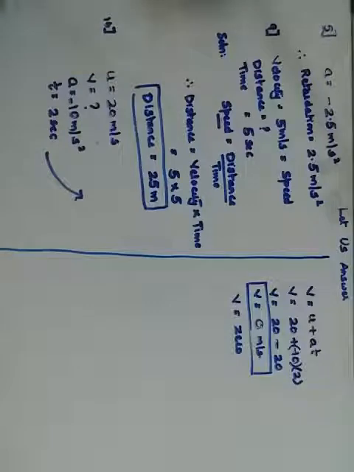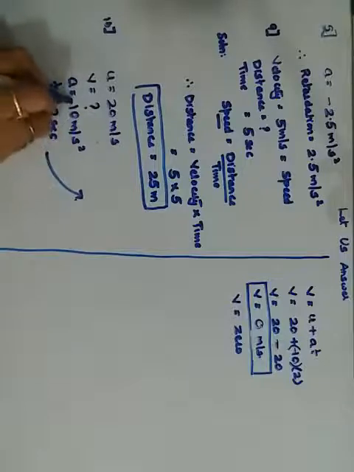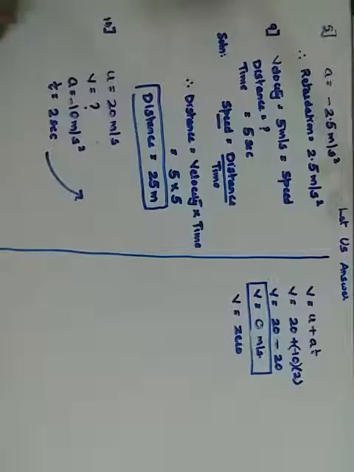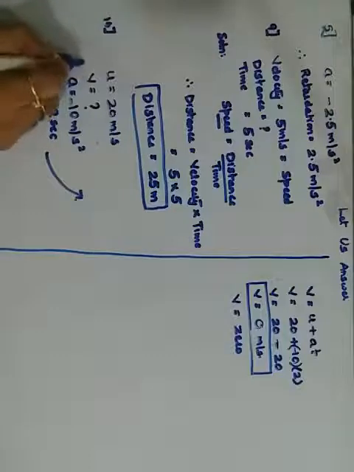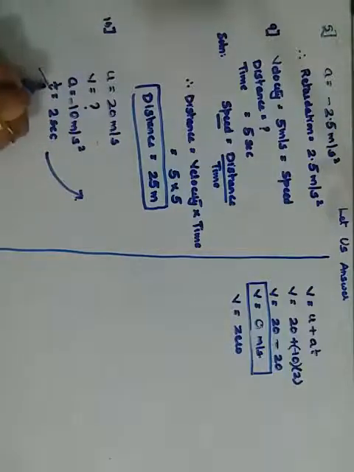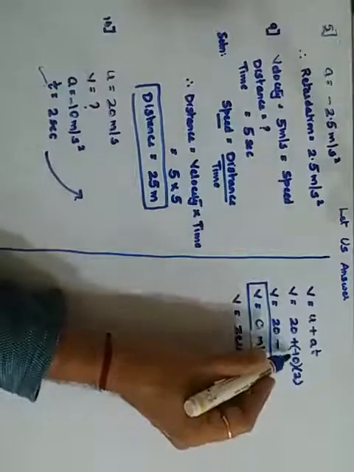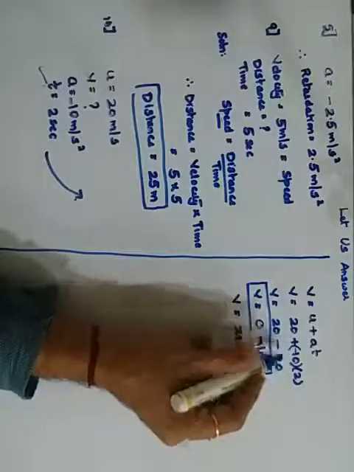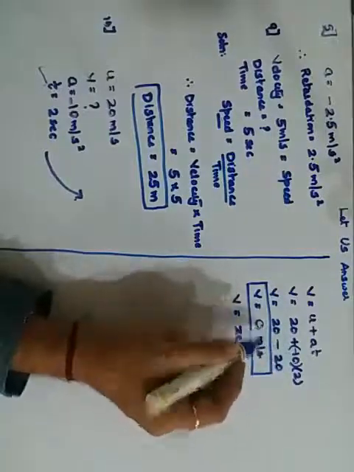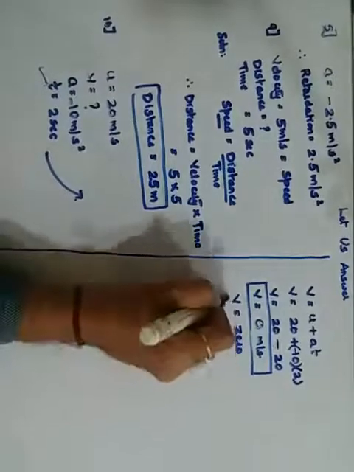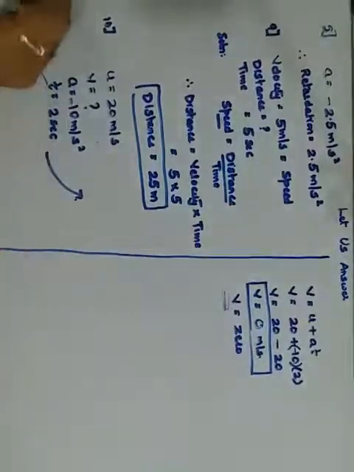Because the word retard is mentioned. Retardation means आगे जाके स्पीड कम होने वाला है. So it retards uniformly at a rate, का मतलब हुआ acceleration is 10 meters per second, and since it is retardation I use negative sign. Find the velocity, that is your final velocity we are supposed to find after 2 seconds. So I have applied it. I have used minus 10, plus minus becomes minus, 10 into 2 is 20, 20 minus 20 gives me 0, and therefore your final velocity is 0. Okay, this is your 10th question.